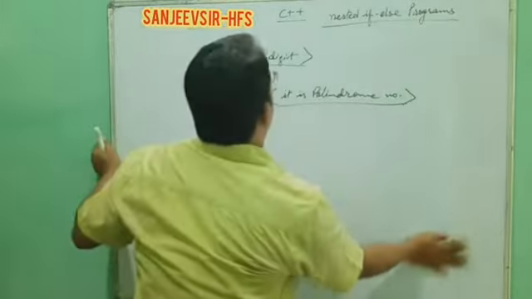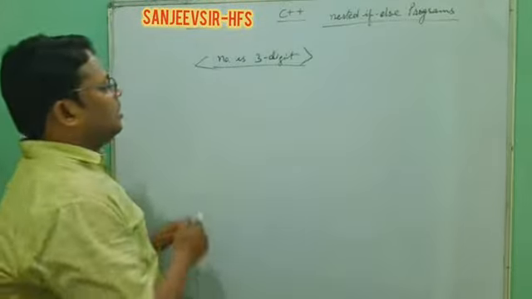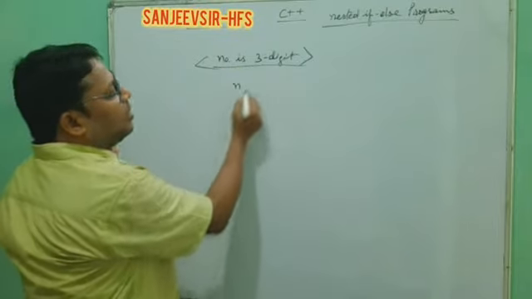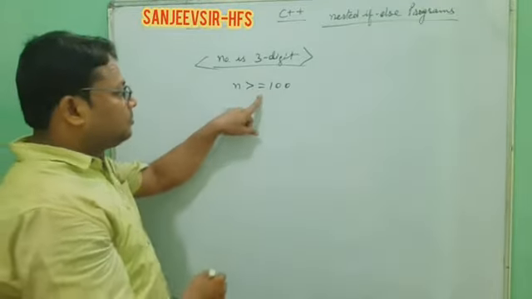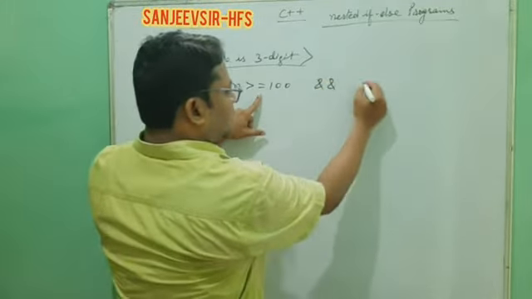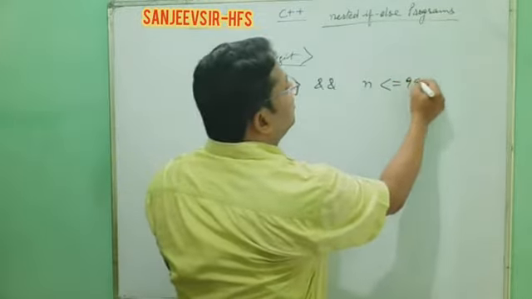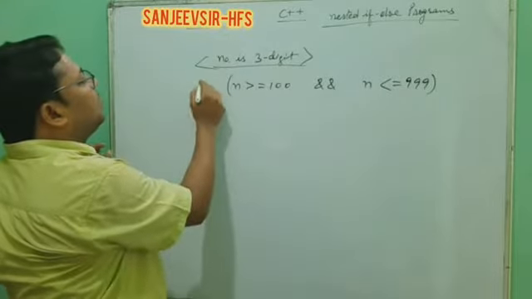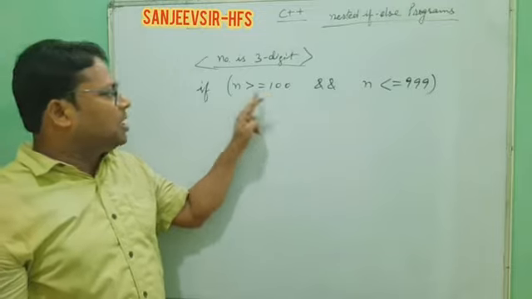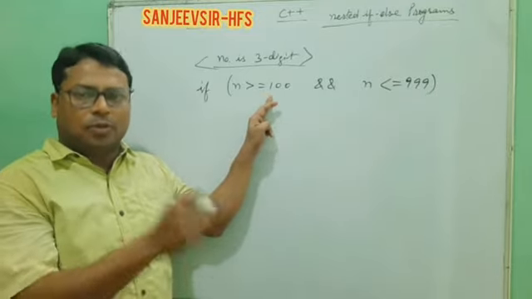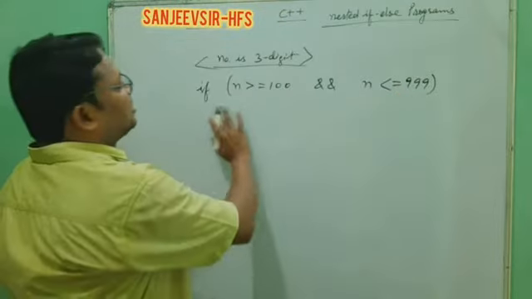Now, validity of the 3-digit number, how can you check? Yes. 3-digit validity means the number will be greater than or equal to 100, the smallest value of 3-digit, and the number will be less than or equal to the largest value of 3-digit. So if the number is between these, that means the smallest value of 3-digit is 100, the number is greater than or equal to 100, and the number is less than or equal to 999. That means this is a 3-digit number.